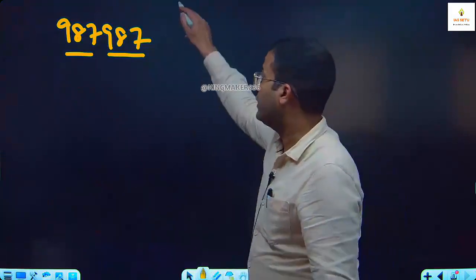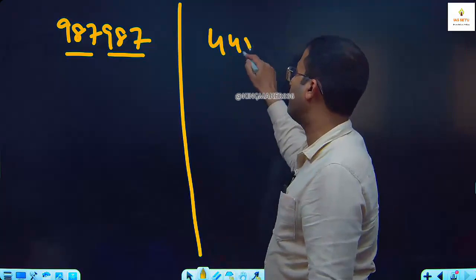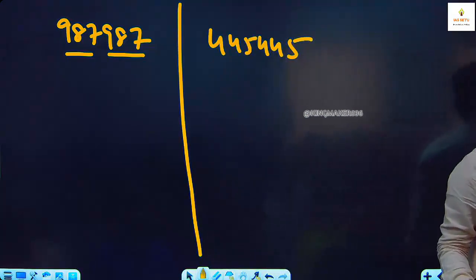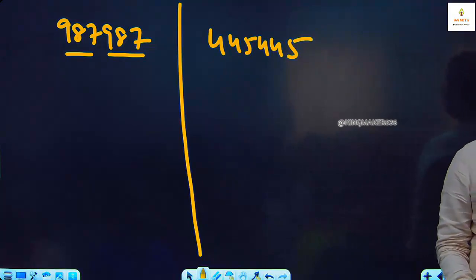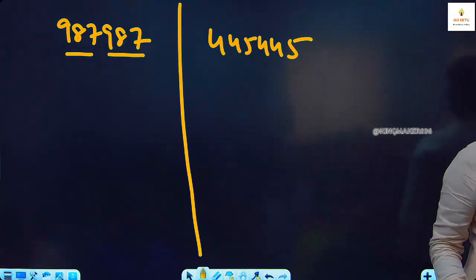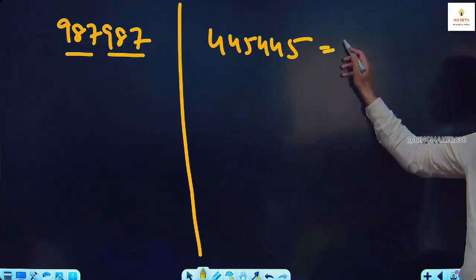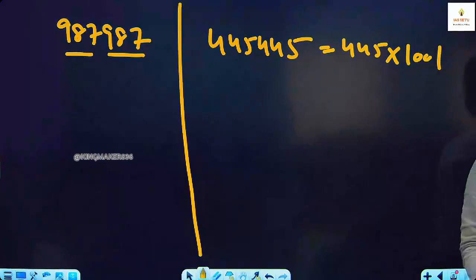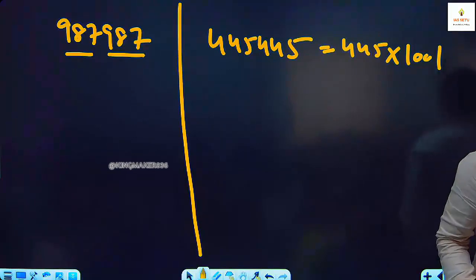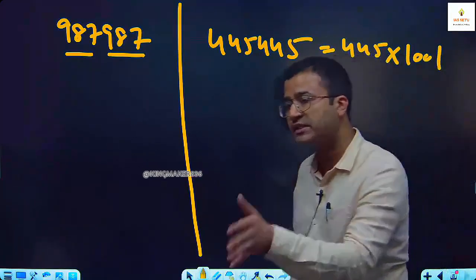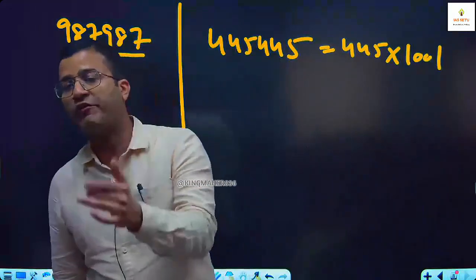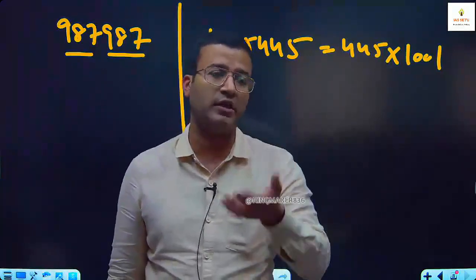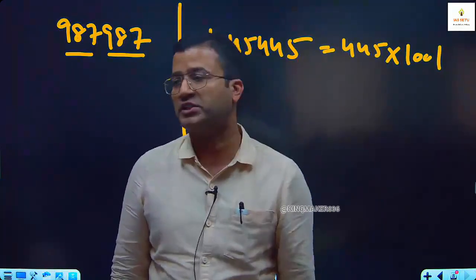it is always divisible by 7, 11, 13. If I ask you 445 445, is this number divisible by 7? Yes. 11? Yes. 13? Yes. Always. Why? Because this number is nothing but 445 into 1001. This type of number is always a multiple of 1001, and 1001 is nothing but 7, 11, 13. So if any number is a multiple of 1001, it is always divisible by 7, 11 and 13.